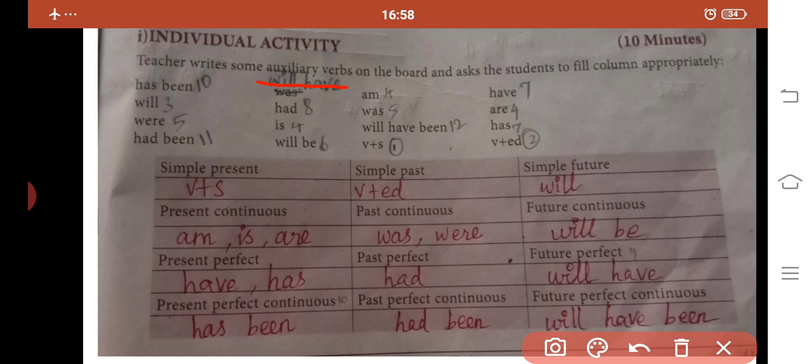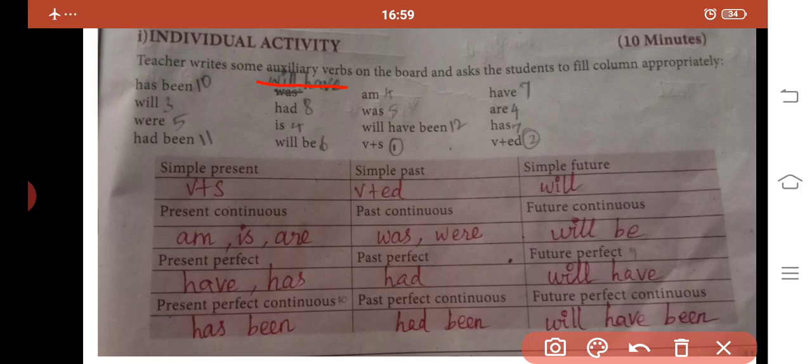Then we are seeing the present continuous. In present continuous there are three types of auxiliary verbs we are using here. If the subject is I, we put the verb am after the word I. I am playing, I am running, I am writing, like this. Here they are asking for the auxiliary verbs alone, so we are putting am.